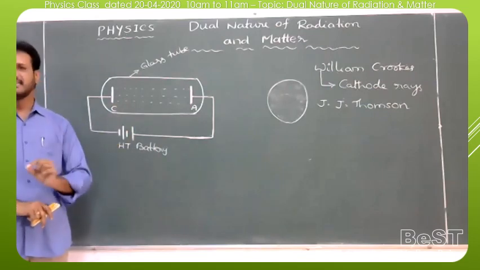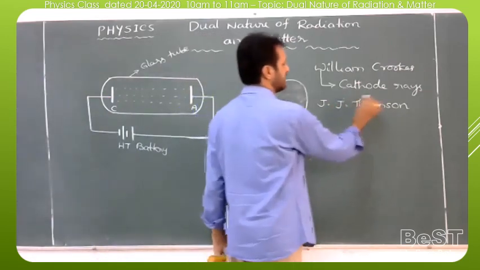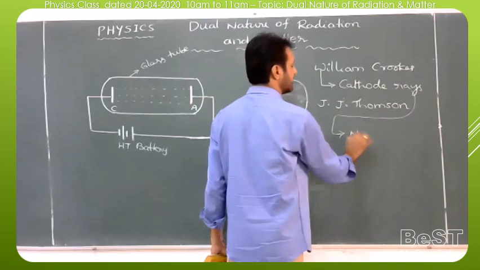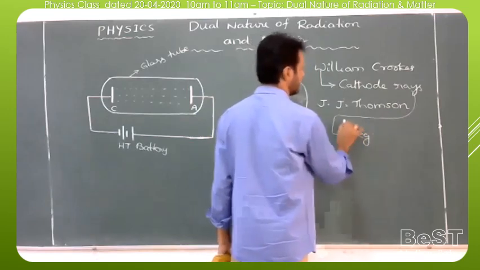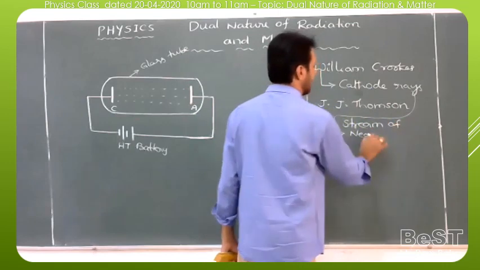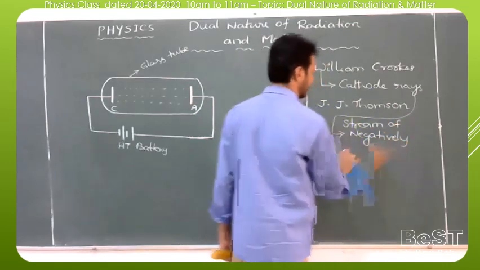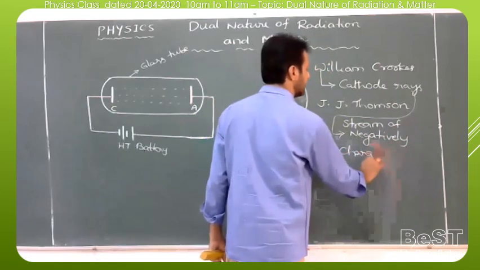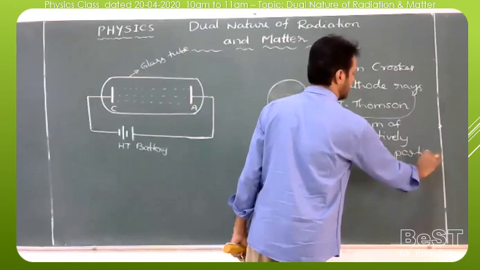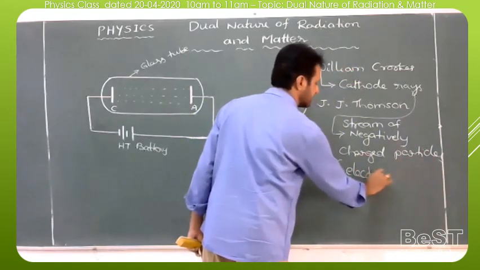He analyzed it, and after observation he said that cathode rays are nothing but a stream of electrons, bundles of electrons, or negatively charged particles. Later they were named electrons.